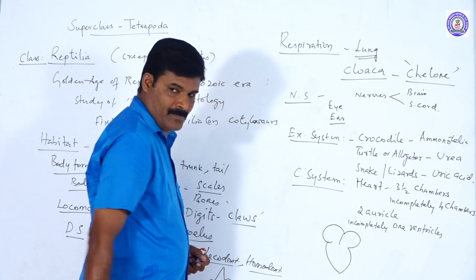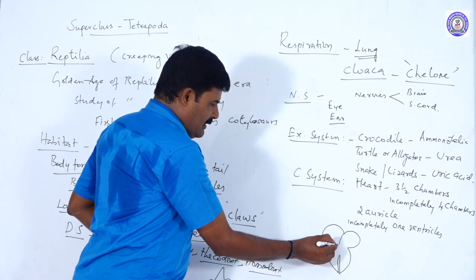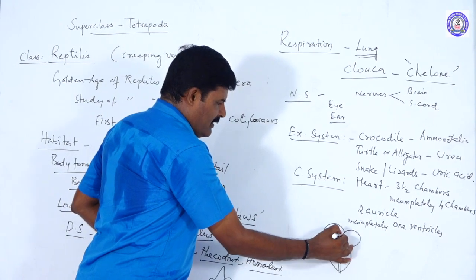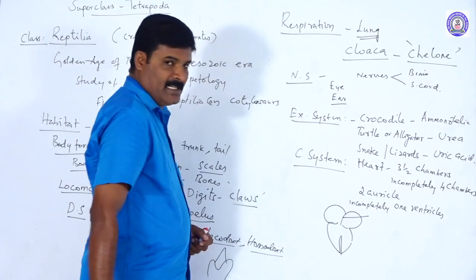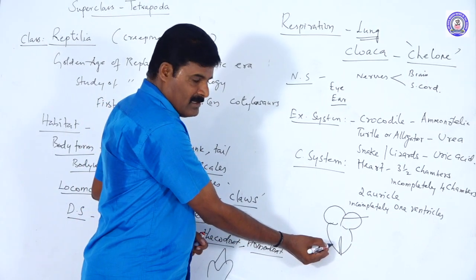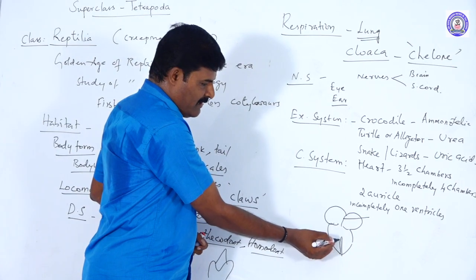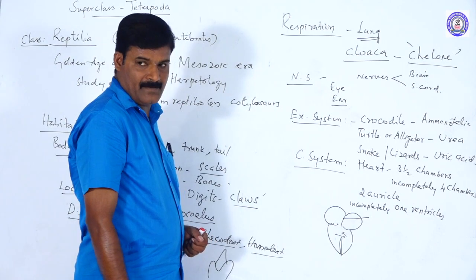These are the 2 auricles, and this is the ventricle. The auricles are separated by the interauricular septum, but the ventricular partition is not well developed. It is only partially present. So the mixing of blood may occur in the ventricle.